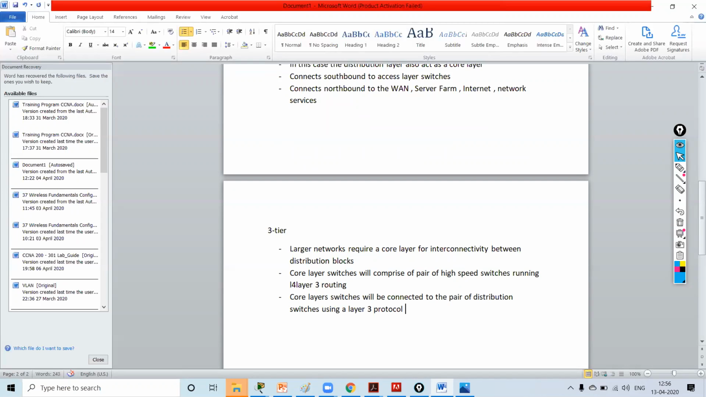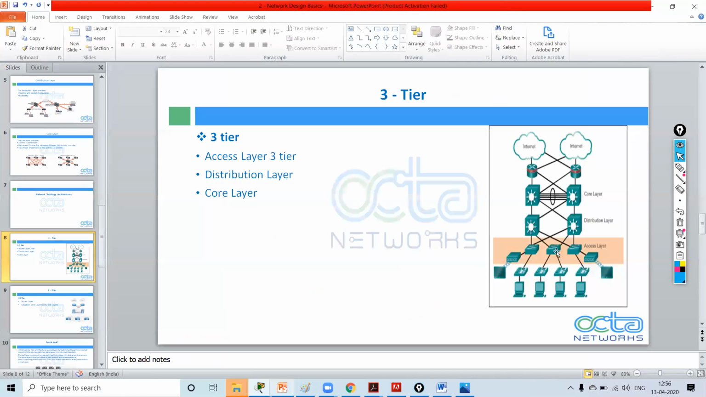So how is the connectivity made between the distribution layer and the core layer? For example, you can say either I can use OSPF or I can use EIGRP, etc. So this is my three-tier architecture. My core layer is connected to the internet and it will perform all the routing protocols.